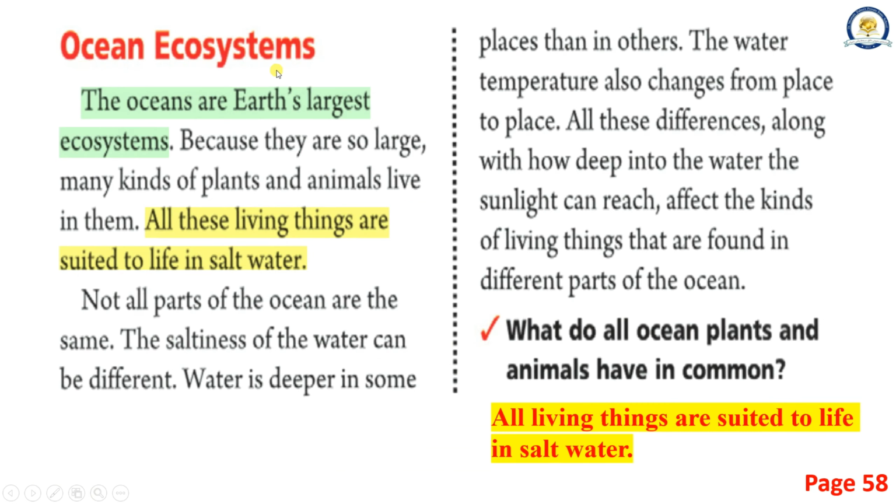Ocean ecosystems. The oceans are Earth's largest ecosystems. Because they are so large, many kinds of plants and animals live in them. All these living things are suited to life in salt water.